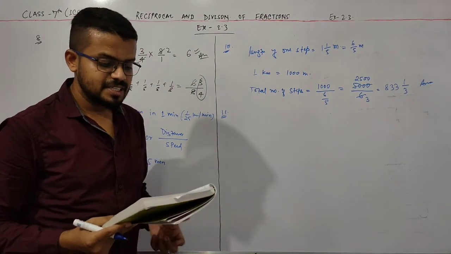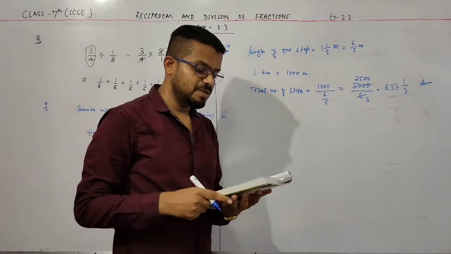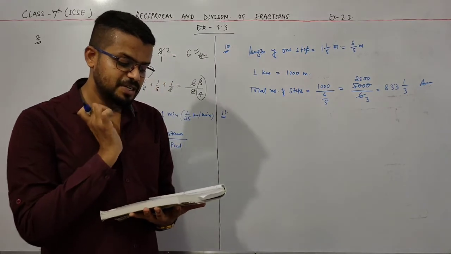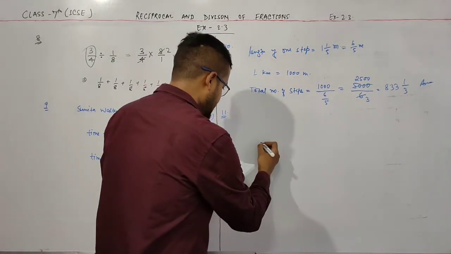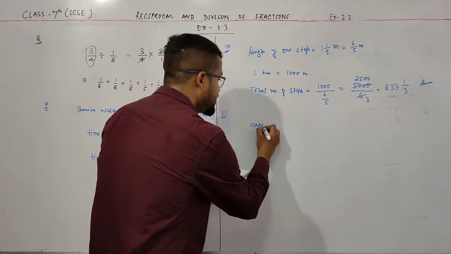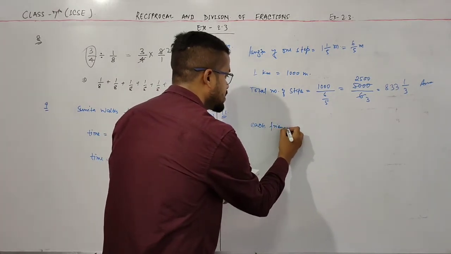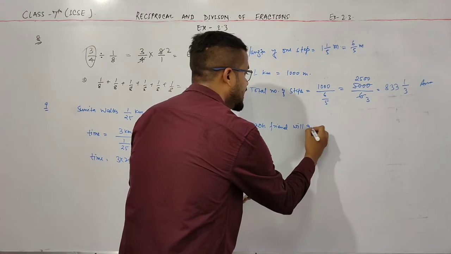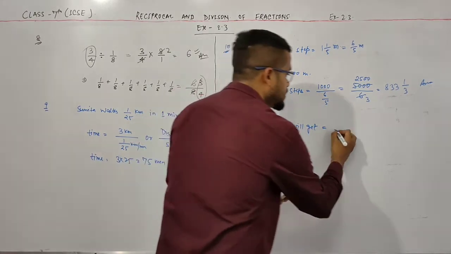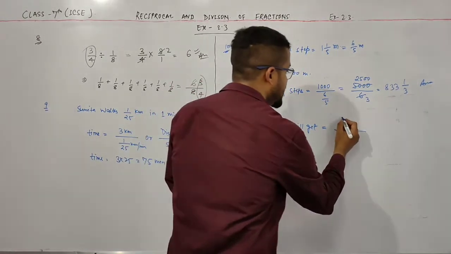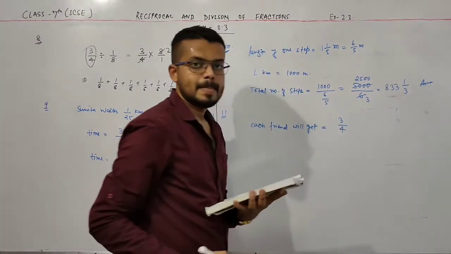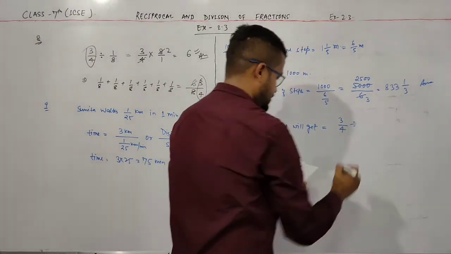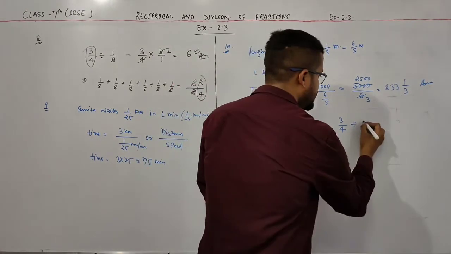So a similar question is here. There is 3 by 4 of a bag of marbles to share among 4 friends. So simply divide. Each friend will get 3 by 4 divided by 4.